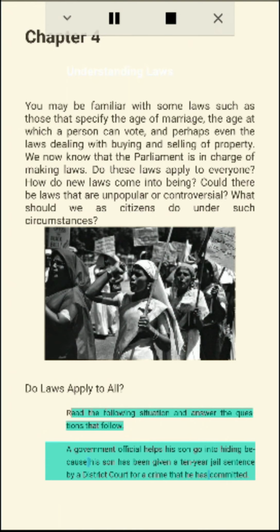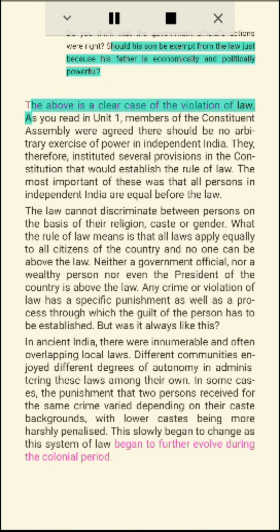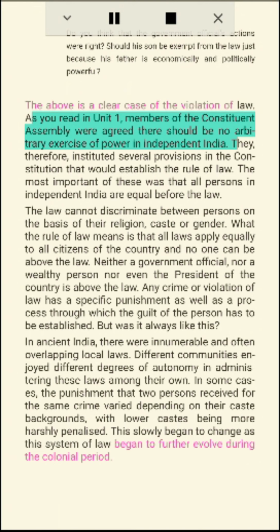Do you think that the government official's actions were right? Should his son be exempt from the law just because his father is economically and politically powerful? The above is a clear case of the violation of law.